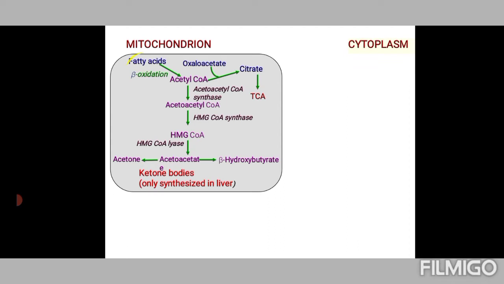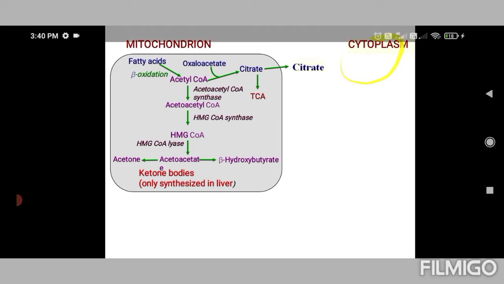With the increased fatty acid breakdown, this process can also take place. But when citrate gets accumulated, and the TCA cycle does not need further citrate, citrate can be used for the synthesis of both fatty acids as well as cholesterol. So citrate has to go out of the mitochondrial matrix, and this is done with the help of the mitochondrial citrate transport protein. So citrate goes out of the mitochondrial matrix and reaches the cytoplasm.